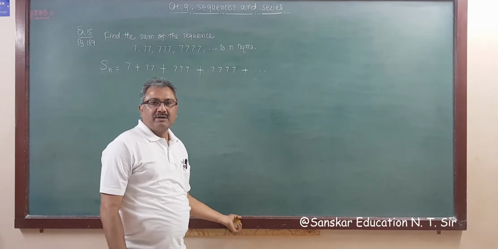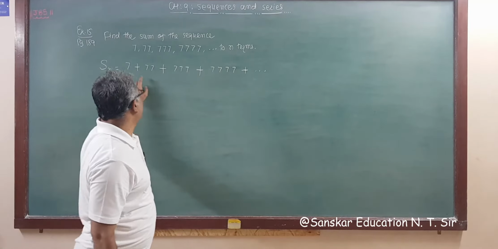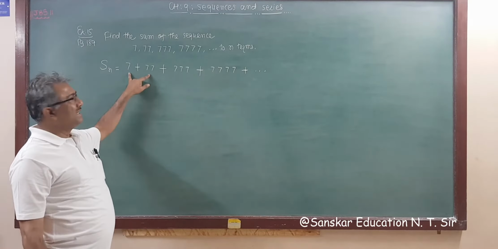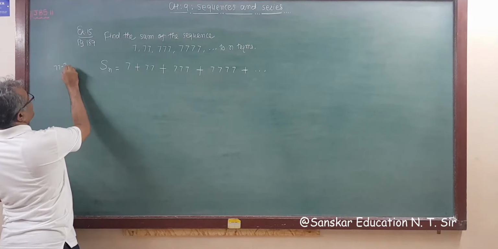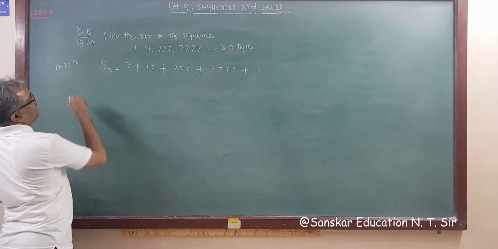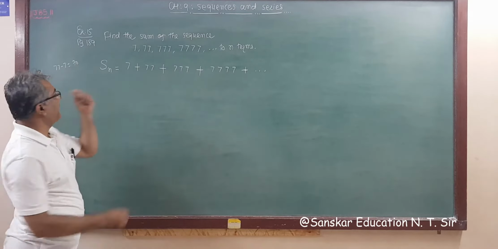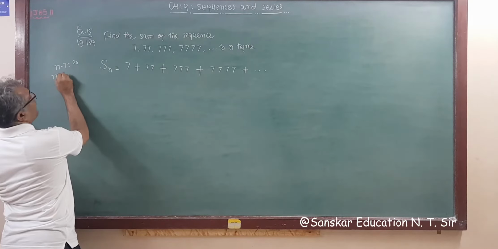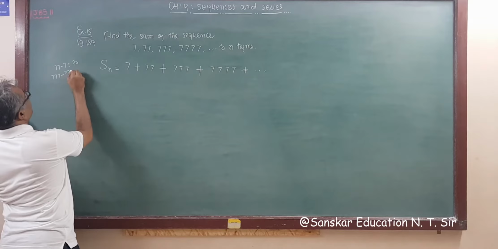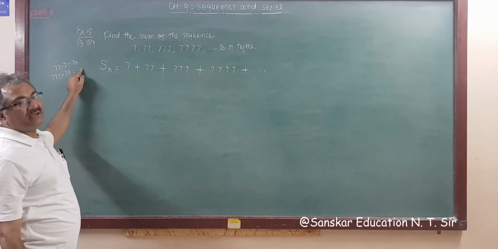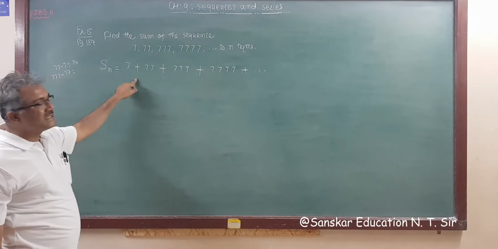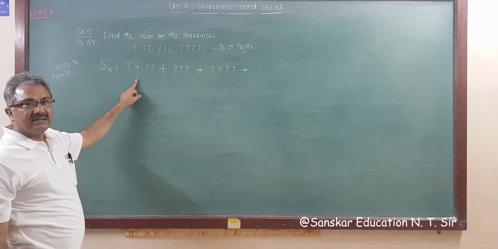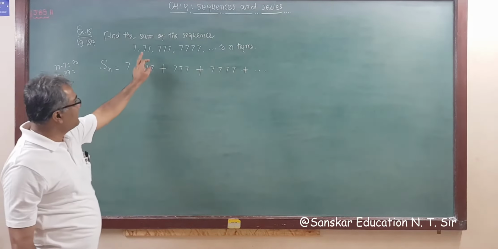Now if we take a difference, then 77 minus 7 is 70, and 777 minus 77 is 700. So the differences are not the same. That means this given sequence is not an AP.